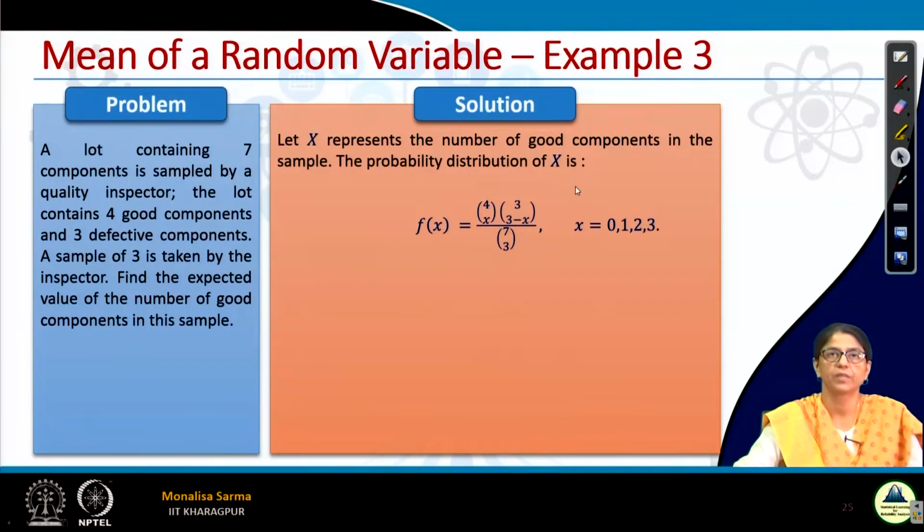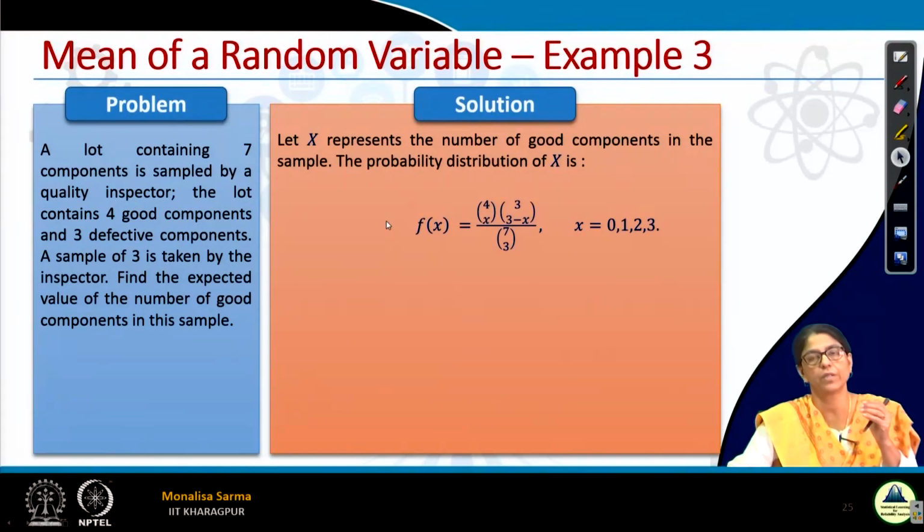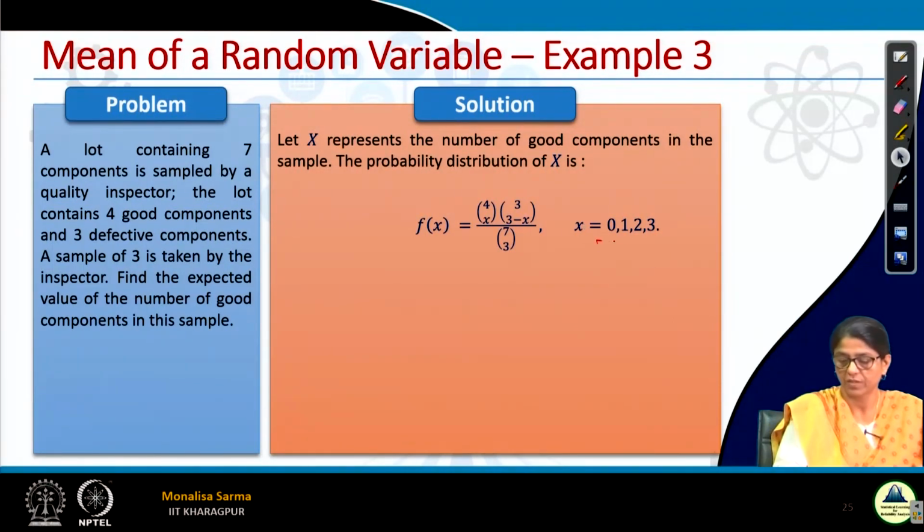X represents the number of good components in the sample, so we have to find the probability distribution of X. What values can the random variable X take? We are interested in the number of good components. There are 4 good components, but we have taken 3. So the random variable can take 0, 1, 2, 3 good components. So basically X can take the values 0, 1, 2, 3.